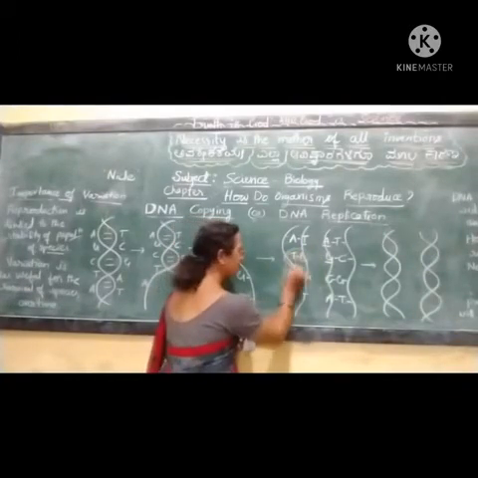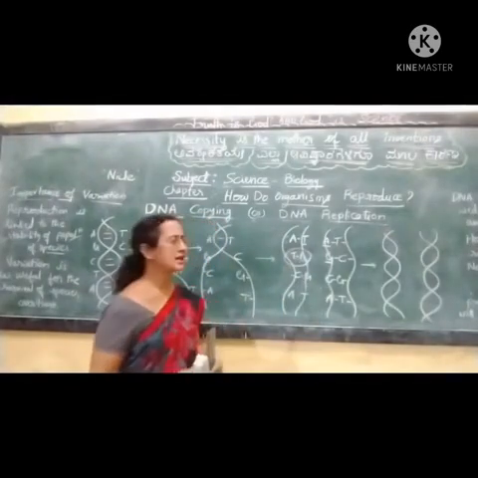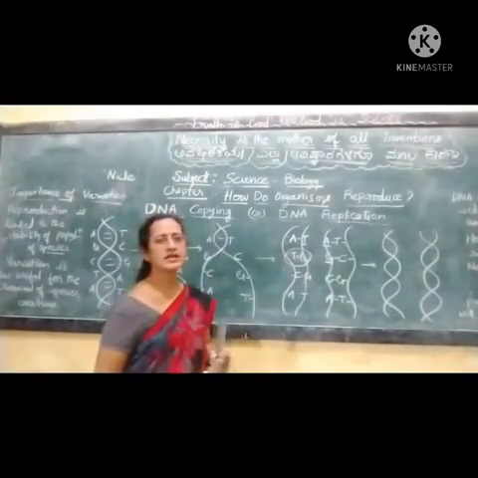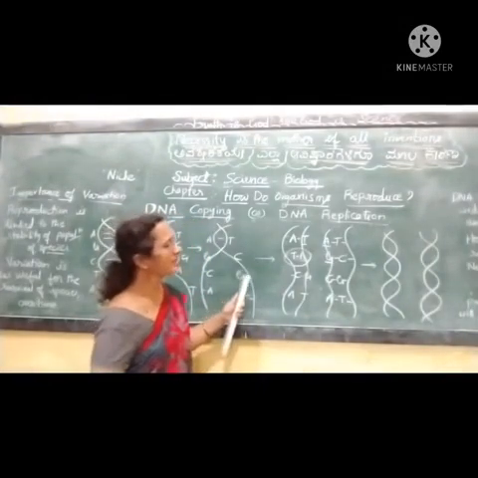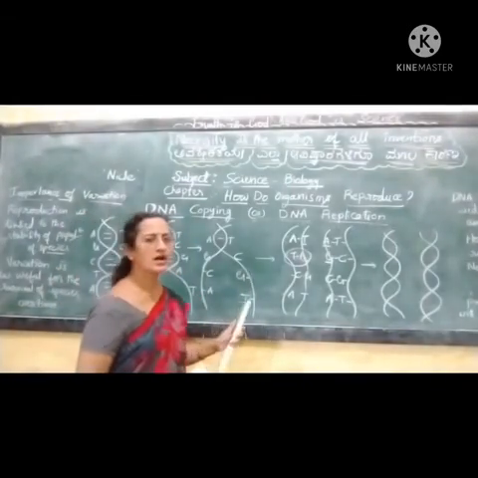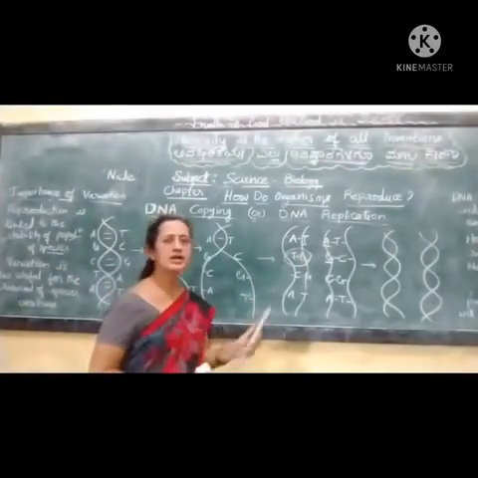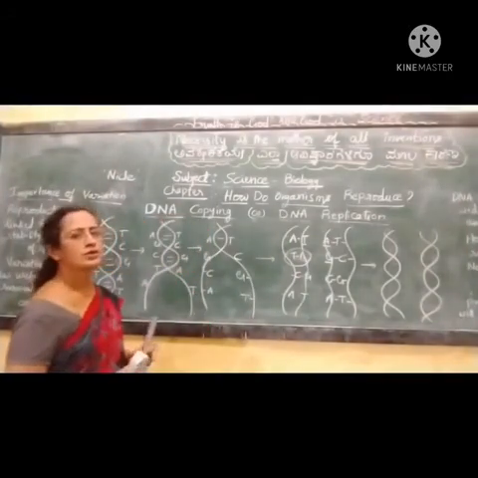This sudden change in the sequence of this DNA creates variations. So DNA copying is not always accurate. We cannot rely on the biochemical reactions going on here. So it leads to variations.